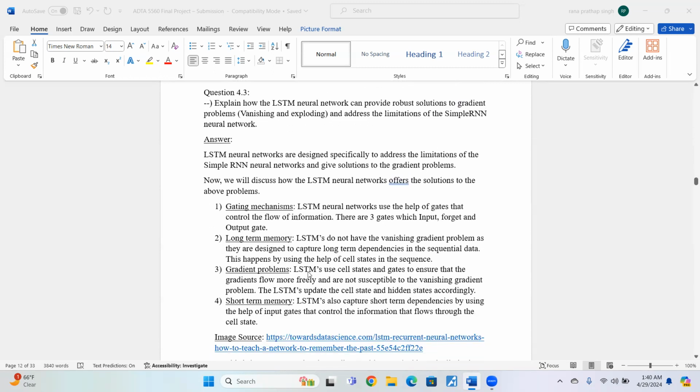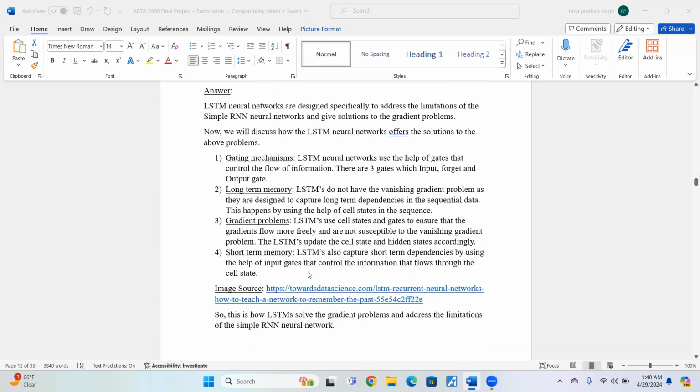The LSTM network has gating mechanisms. The LSTM network uses three gates, which are the input gate, forget gate, and the output gate, as we can see. It uses the help of long-term memory. LSTM literally translates to long short-term memory. LSTMs do not have the vanishing gradient problem as they are designed to capture long-term dependencies in sequential data. This happens by using cell states in the sequence. Gradient problems: LSTMs use cell states and gates to ensure that the gradients flow more freely and are not susceptible to the vanishing gradient problem. LSTMs update the cell state and hidden states accordingly.